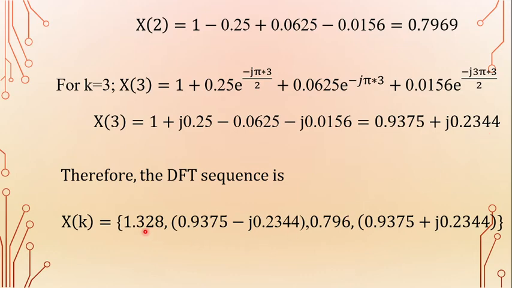Therefore, the DFT of the sequence x of k is: x of 0 value is 1.328, x of 1 value is 0.9375 minus j 0.2344, x of 2 value is 0.7969, and x of 3 value is 0.9375 plus j 0.2344. So that is the DFT of the given sequence.